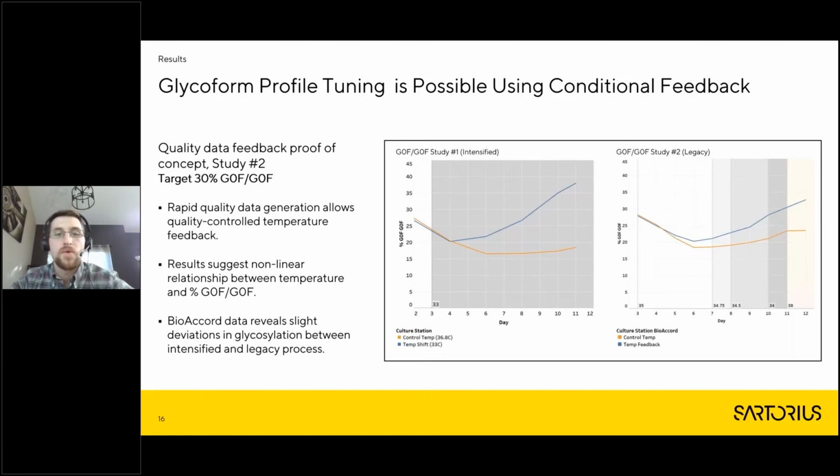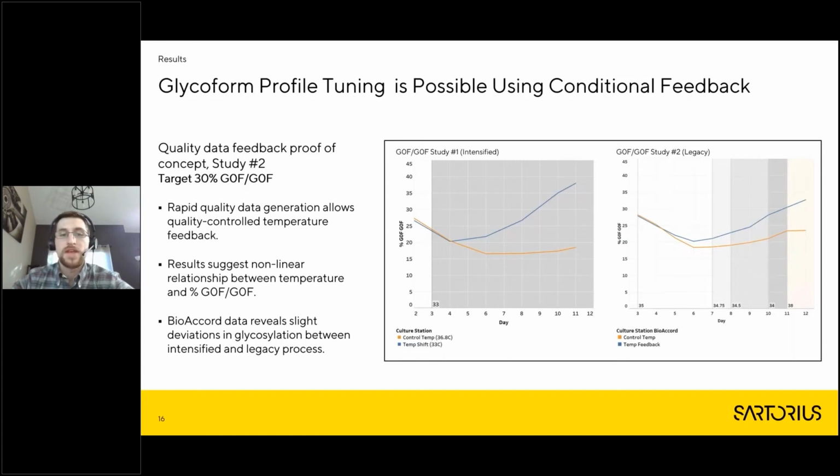And then knowing that from our first study, we tried to learn from that, and we said, can we target an exact G0F, G0F relative abundance in the main product? So we picked a target. We tried to pick something in between our control and our temperature shifted control, which was about 30%, is where we landed on to try and target.